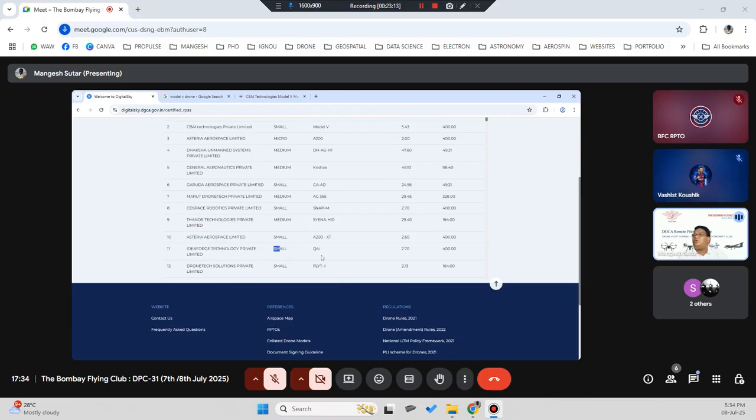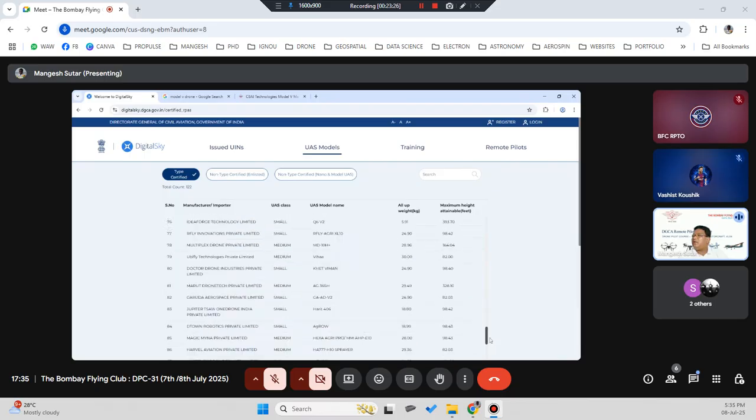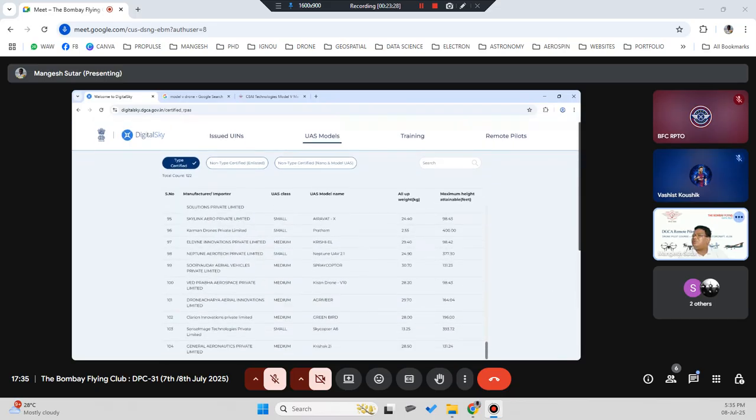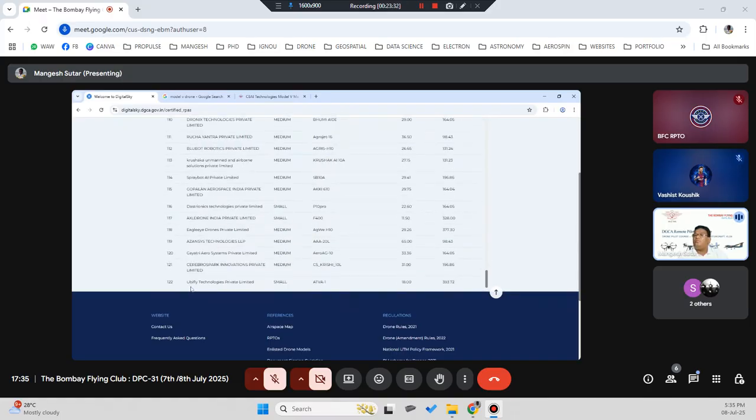So you have a small one, Q4i 270. Again this is 400 feet. Then Drone Tech Solutions. Like this, you can scroll down and see the latest drones which got type certified. You can see UB Fly Technologies.